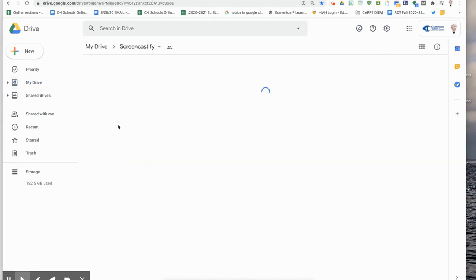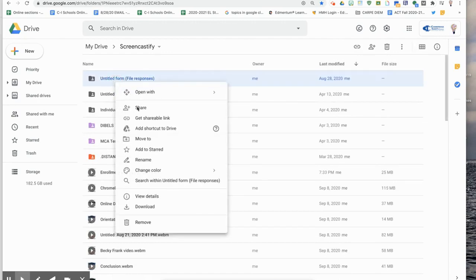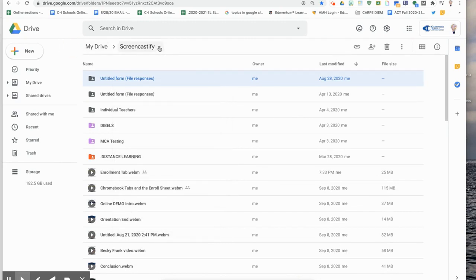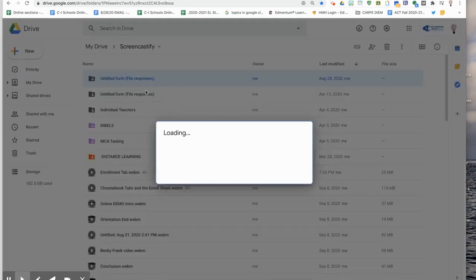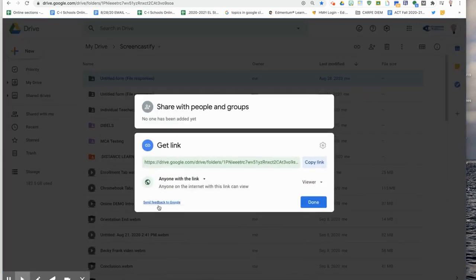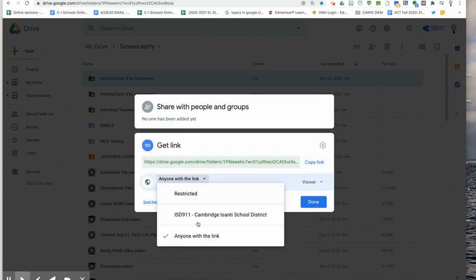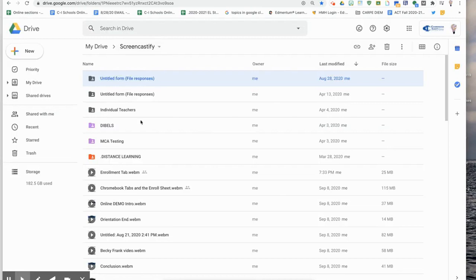Now I'm going to want to share my Screencastifys. I could go in and right click and share each one of these, change the sharing settings, or what's easier is I'm going to click this drop down next to Screencastify. I'm going to go to share. I'm going to click here to change. And then one of my options here is going to be anyone with the link. So I'm going to click anyone with the link and hit done. This shares the entire folder.